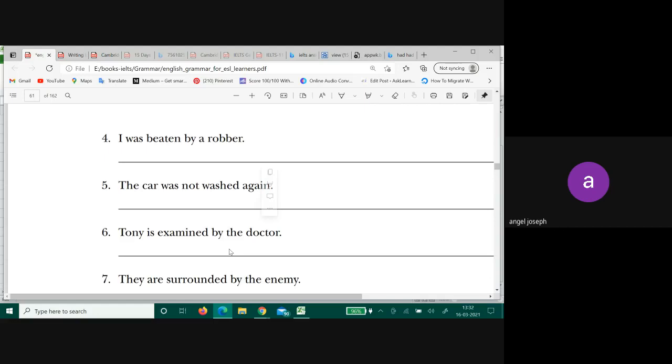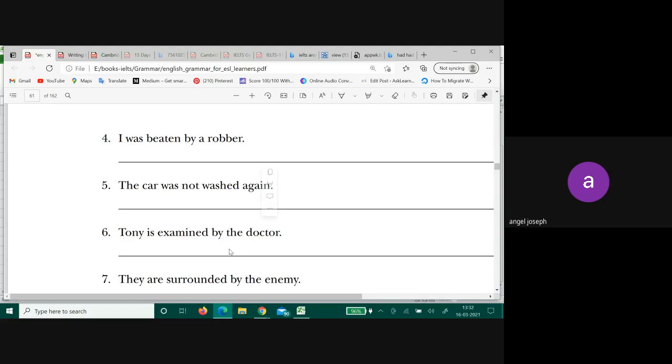The car was not washed again. The car had not been washed again. Not came between had and been. Had not been washed again.